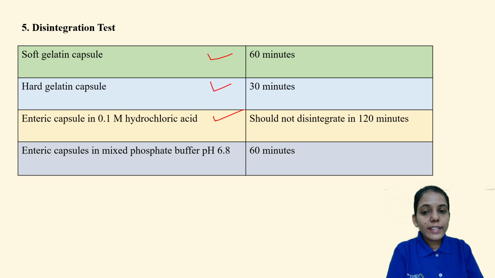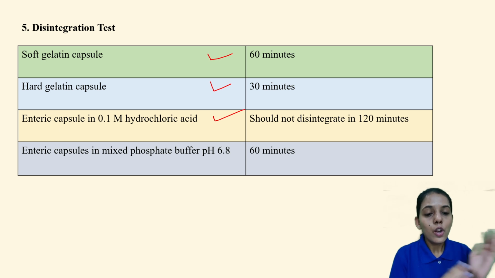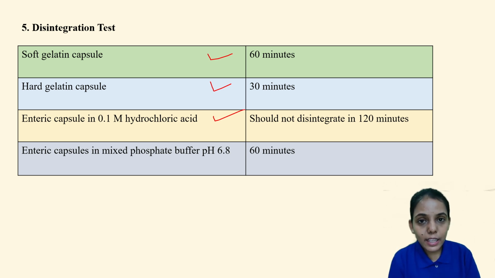Enteric capsule in 0.1 molar HCl. Enteric means the capsule which will release its ingredient in the intestine. So in the acid, it should be stable. It should not disintegrate in the acid. So it should not disintegrate in 120 minutes. Generally that is the gastric emptying time, so that is the reason it is given. It should not disintegrate in 120 minutes because that is the acid condition.